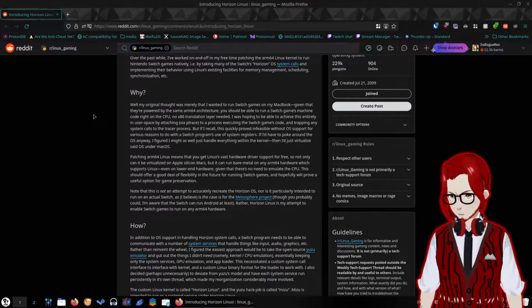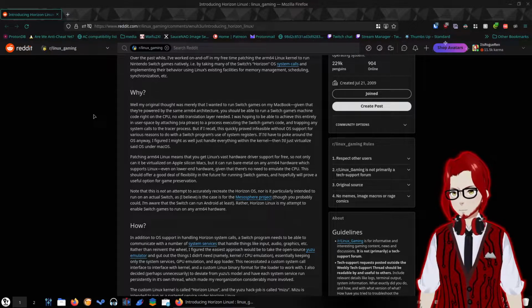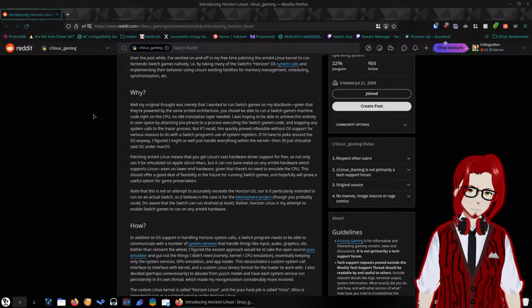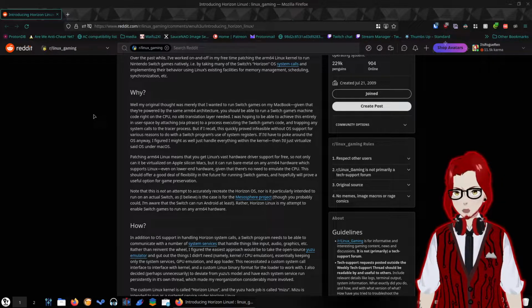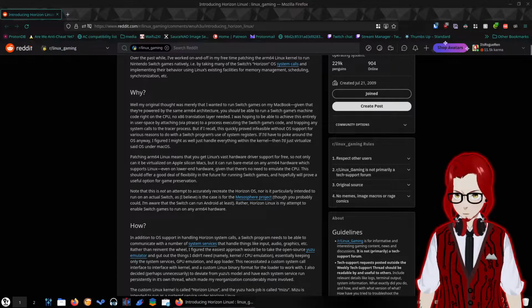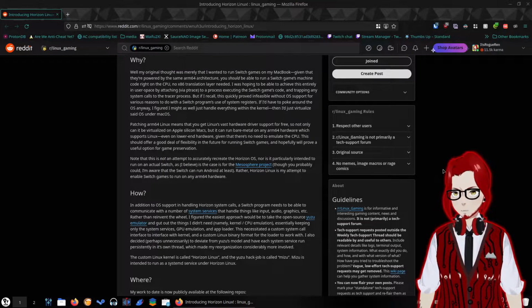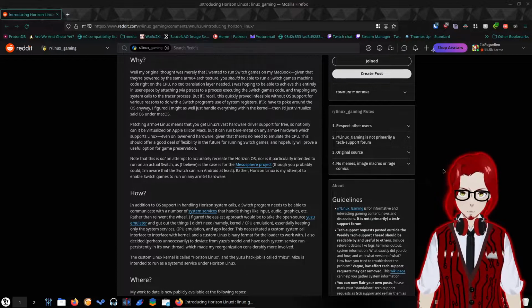But if I recall, this quickly proved infeasible without OS support for various reasons to do with a Switch program's use of system registers. If I'd had to poke around with the OS anyway, I figured I may as well just handle everything within the kernel. Then I just virtualize said OS under macOS. Oh my god. Patching ARM64 Linux means that you get Linux's vast hardware driver support for free, so not only can it be virtualized on Apple Silicon Macs, but it can also run bare metal on any ARM64 hardware which supports Linux, even on lower-end hardware.